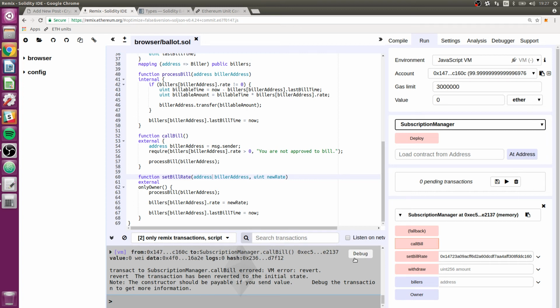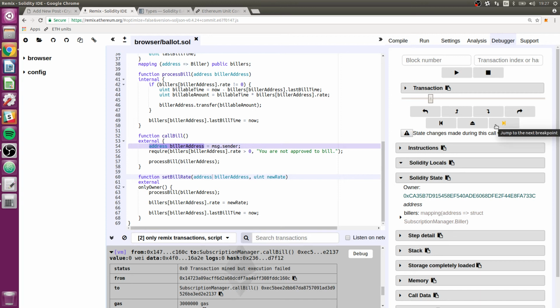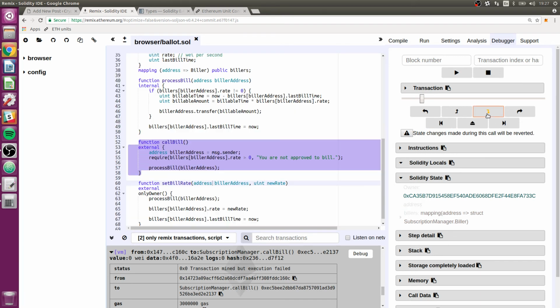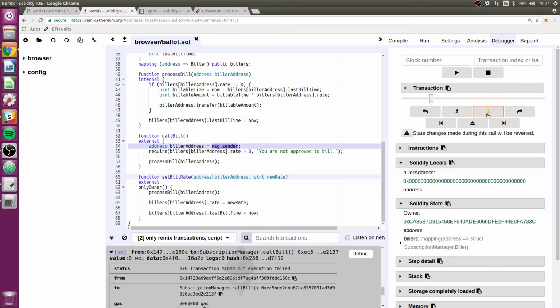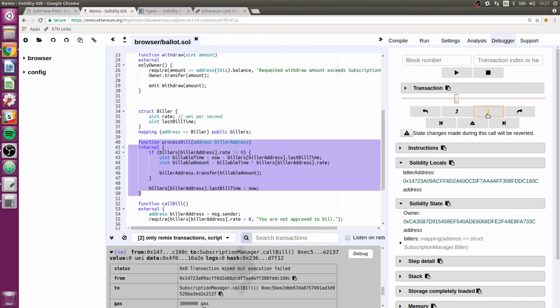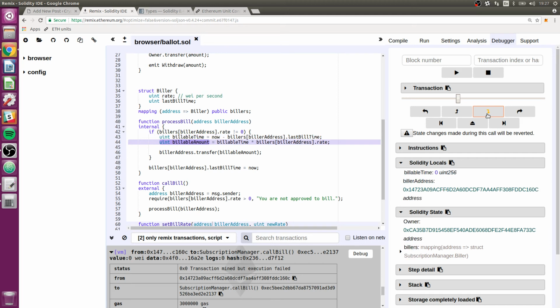Okay, so now let's debug and see what happened. Let's go back to the beginning. Biller address equals message.sender. Require the rate is greater than 0. Wait a minute, that should pass, right? Okay, it did. Now we go to process bill. Okay, now we're up here. We get the time set. I wonder if we can see. Oh, billable time is 0 here. It should not be 0.